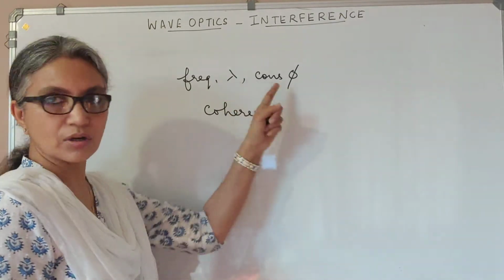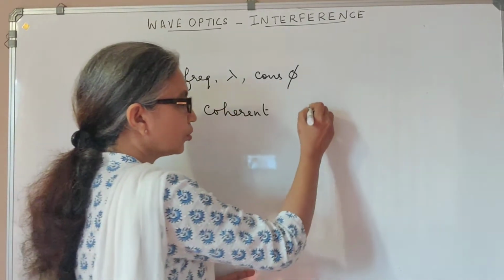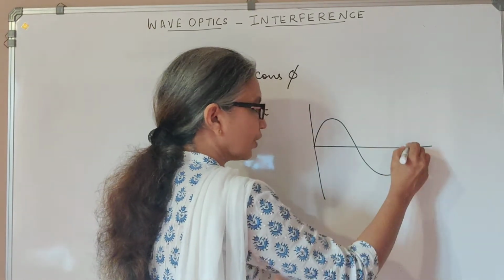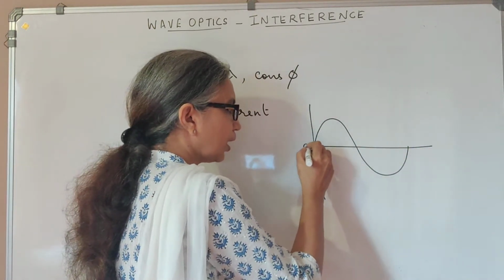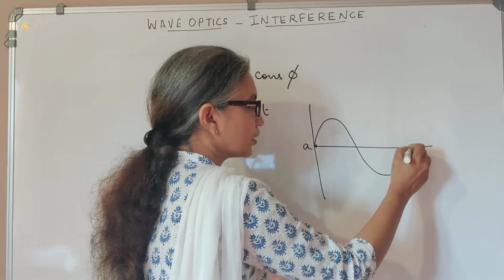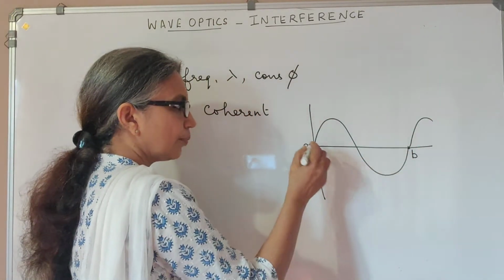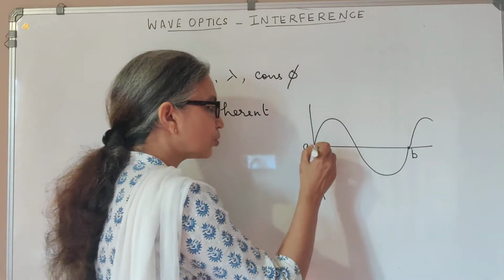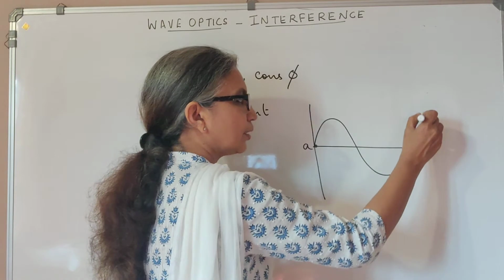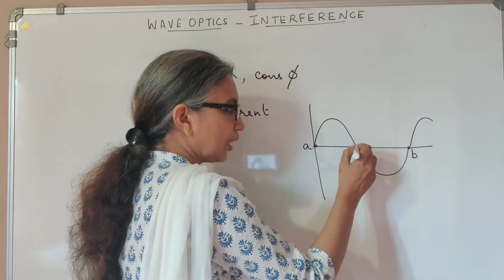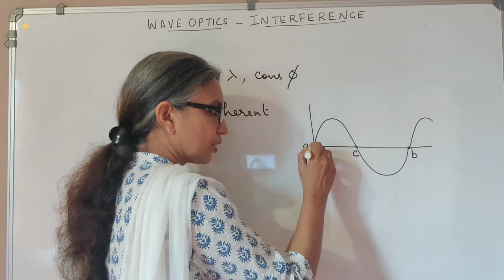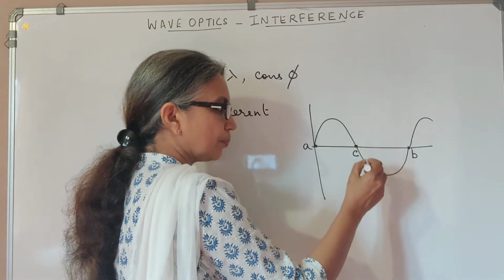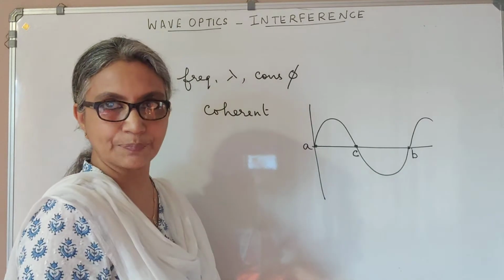Now, when I talk about a constant phase difference, I've already discussed with you that if you have a wave like this, points A and B are said to be in phase because these two points happen to be at the same position, and also the wave is then going to attain the positive peak. But A and C are not in phase because even though they are at the same position, here the wave is attaining the positive peak, but here the wave is attaining the negative peak.